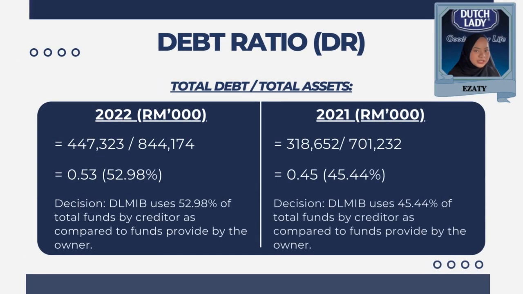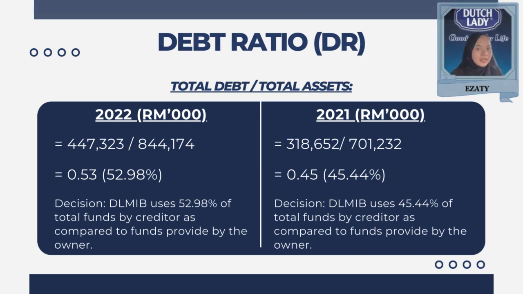On to the third financial ratio, which is the leverage ratio. Basically, this ratio can be divided into three parts, which are the debt ratio, debt to equity ratio, and times interest earned ratio. The first part, the debt ratio, is a financial metric that assesses the proportion of a company's total assets that are financed by debt. It is calculated by dividing a company's total debt by its total assets. In 2022, the LMIB used 52.98%, and 44% in 2021, of total funds provided by creditors as compared to funds provided by the owner. It is a key indicator for investors and creditors assessing a company's financial health and risk profile.